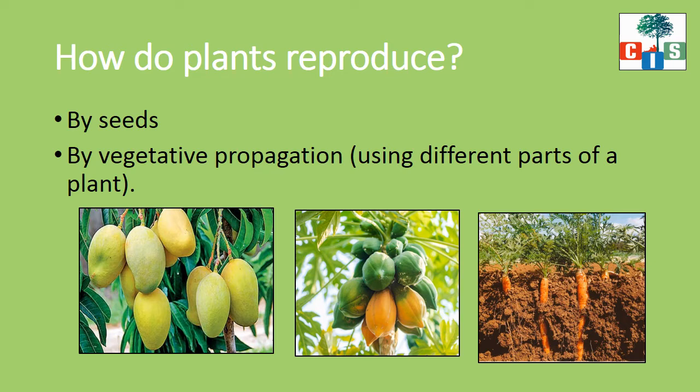Fine. So here you can see three pictures. The first picture is of mango, the second one is of papaya and the third one is of carrot. All these three are plants. But mango and papaya reproduce by seeds. The carrot does not reproduce by seeds, but by vegetative propagation, which we will see later on. Fine scholars. So there are two modes of plant reproduction. The first one is by seeds and the second one is by vegetative propagation.